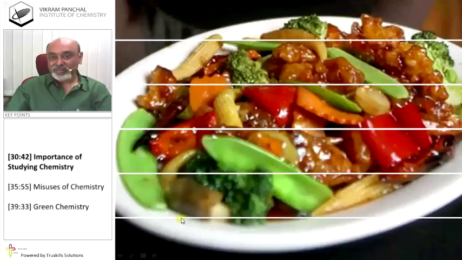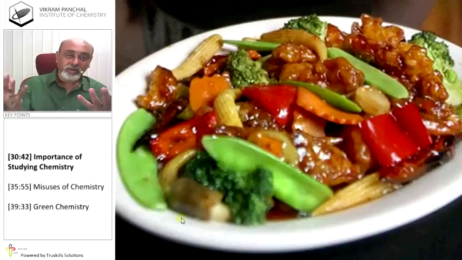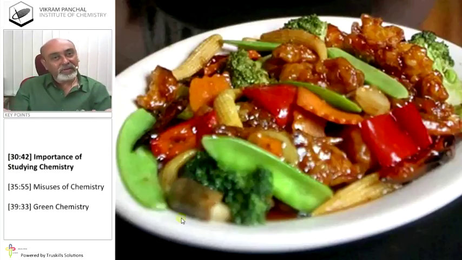You love this. This is food, and food is nothing but chemical. You need protein, vitamins and carbohydrates. These are the three major things which we require. We should eat a lot of proteins and vitamins also. So green vegetables are very important and protein is also very important. It's like a wall. If your body is like a wall, and you want to construct your body, you need bricks, and brick is nothing but protein.